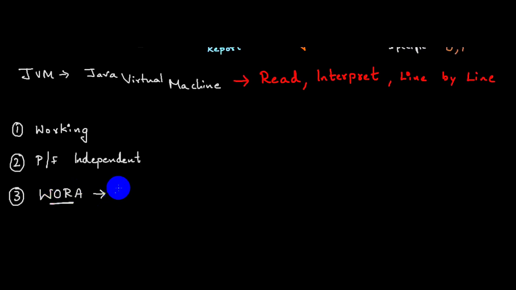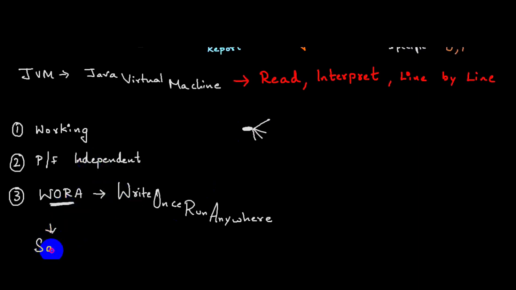WORA stands for write once, run anywhere. You write your Java program only once, but you can execute it anywhere. That is the meaning of WORA. So all the 3 questions will have the same answer, and you are supposed to answer the same way.